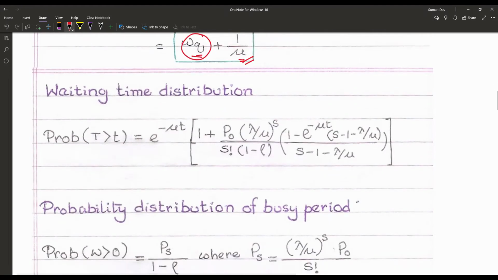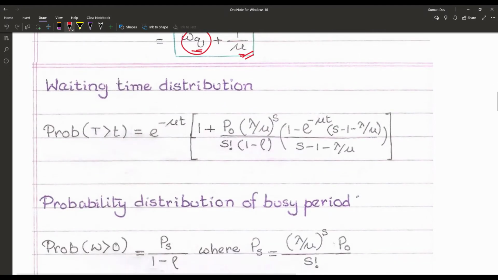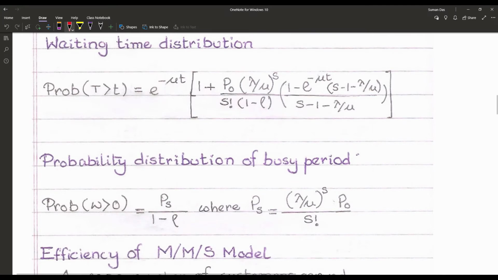And how is the waiting time distribution given? It is given according to the probability that T is greater than small t, equal to e to the power minus mu t into [1 plus P0 by s factorial into (lambda upon mu) to the power s by (1 minus rho) into (1 minus e to the power minus mu t (s minus 1 minus lambda upon mu)) divided by (s minus 1 minus lambda upon mu)].